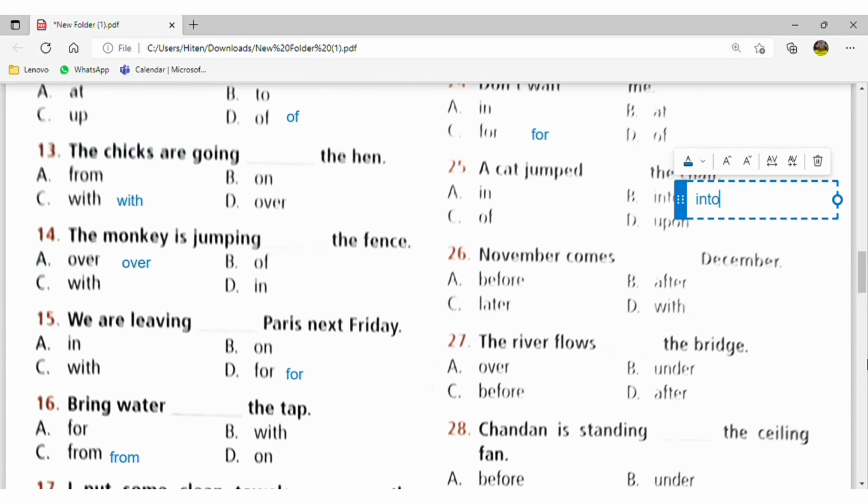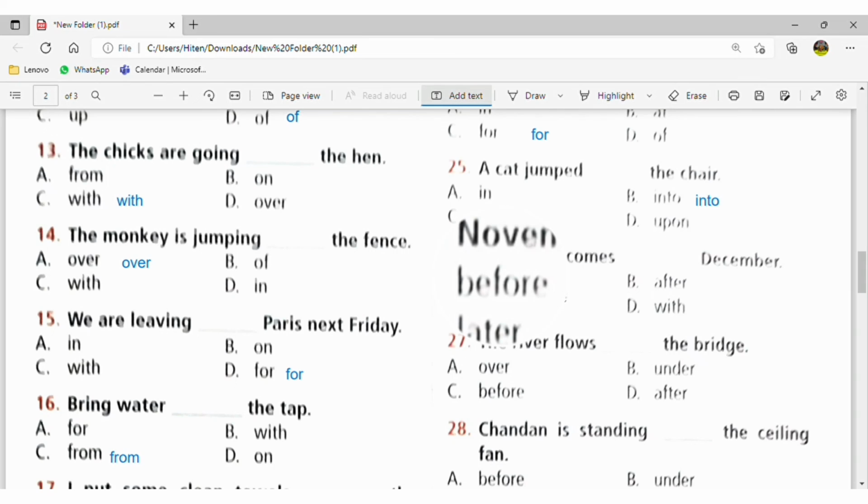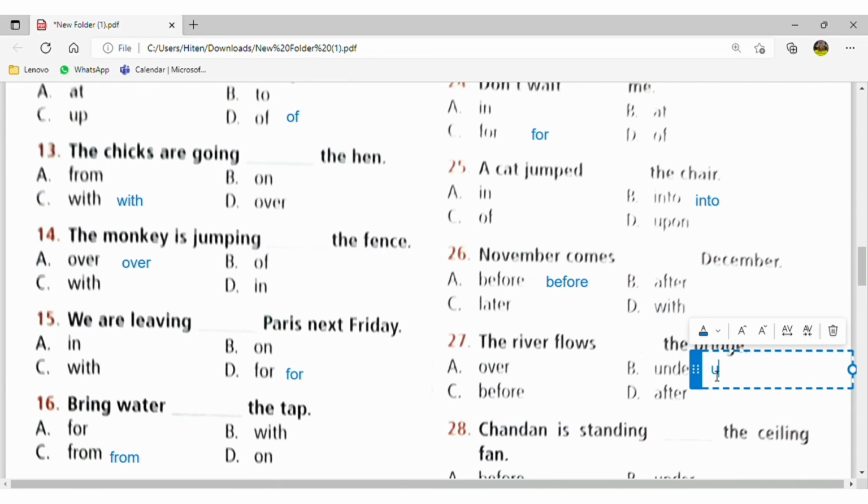November always comes before December. Okay. The river flows under the bridge, bridge के नीचे.